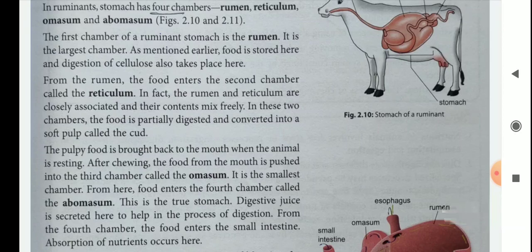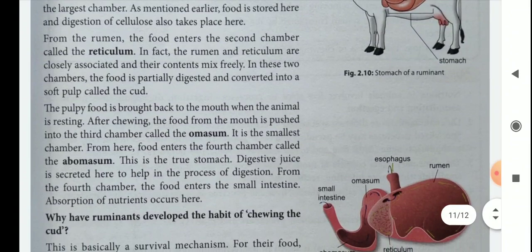It is the smallest chamber. Largest chamber is the rumen and smallest chamber is the omasum, and the last 4th chamber is the abomasum, that is the true stomach, and here digestion takes place, and absorption also takes place.